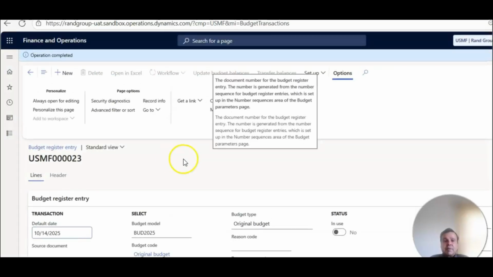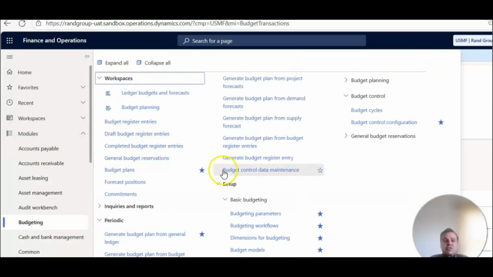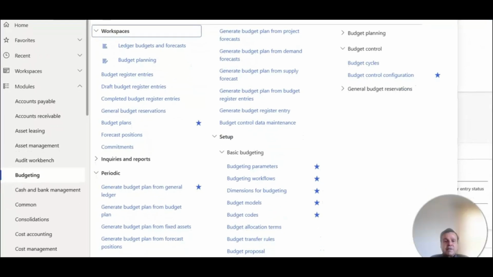This is the budget that you will be able to measure against all your expenses, journal entries, POs, purchase orders, all that stuff, which is something that we are going to look at soon after. So this is how the entire budget process works within D365. The whole process can be automated. What I mean by that is, under periodic, if we look at this a little bit, there are many different ways of generating these budgets.